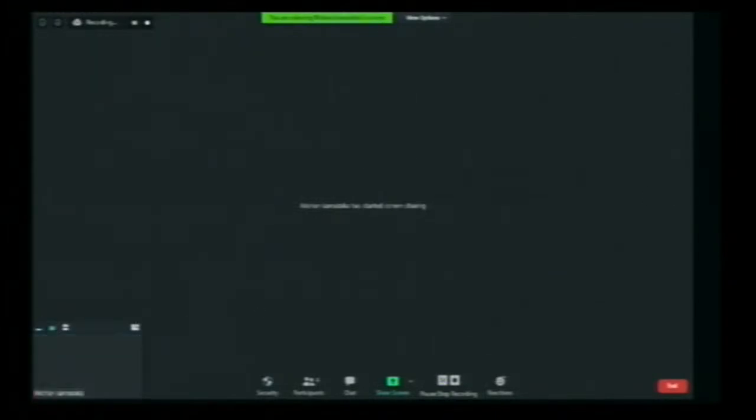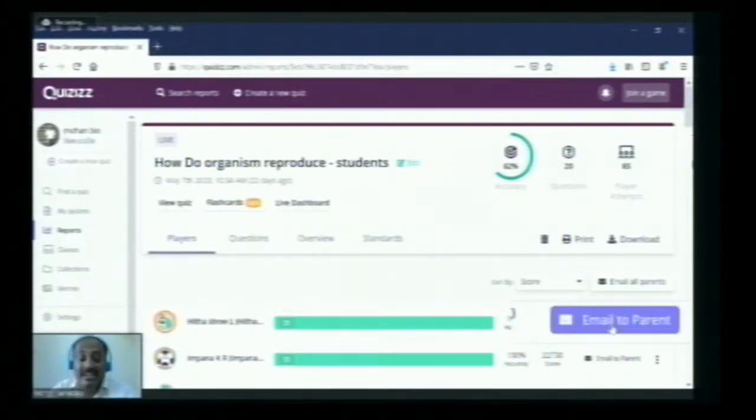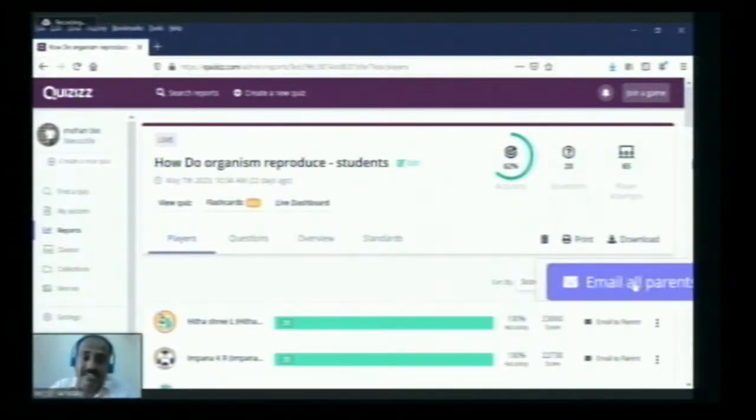See here, the student name is Hitisha. So I can see how much she scored, and I can mail it to her parents. If I created a class with their parents' email addresses, we can send the performance of that single student to their parents. And there is one more option, email to all parents. So whatever the students have attempted, we can mail the results to their parents also. Okay, just like it used to happen in school. Sure, just like that.